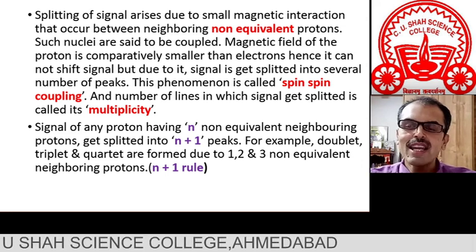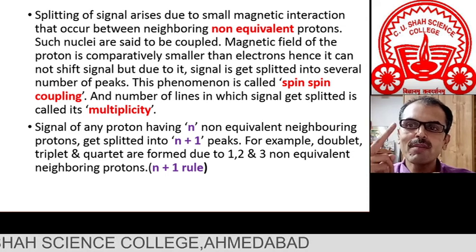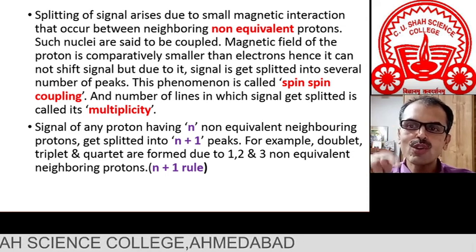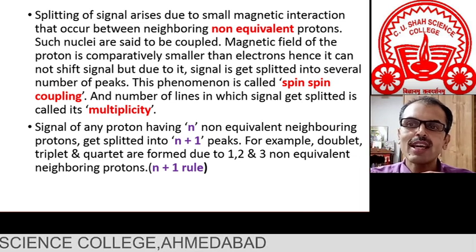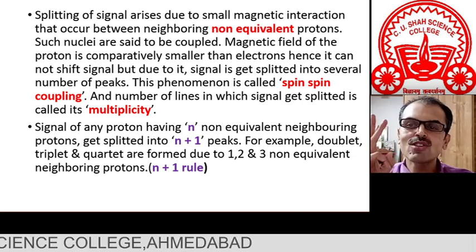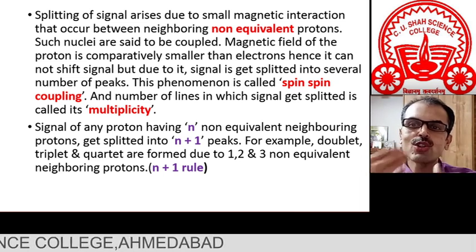Again, any proton having two non-equivalent neighboring protons will have its own signal split, as per the n plus 1 rule, into n plus 1 equal to 3 lines, or we can say that it will split into a triplet. The reverse is also true.